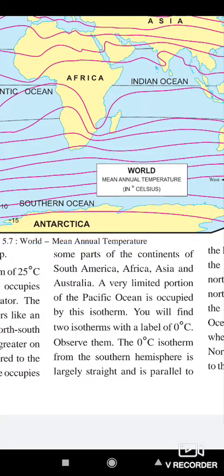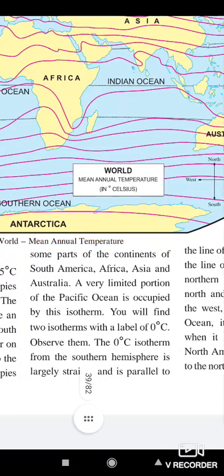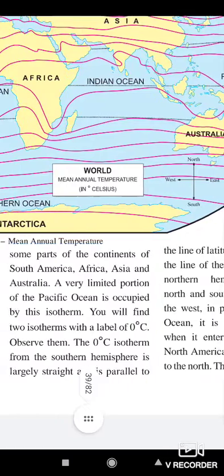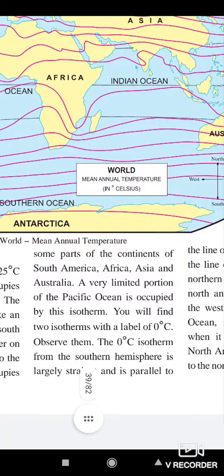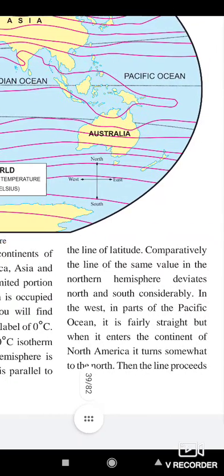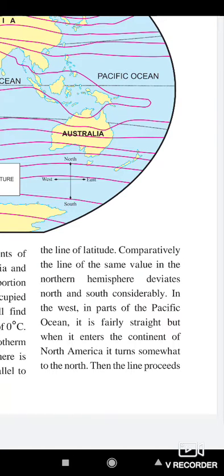You will find two isotherms with the label of 0 degrees Celsius. Observe that the 0 degree isotherm in the southern hemisphere is largely straight and parallel to the line of latitude. Comparatively, the line of the same value in the northern hemisphere deviates north and south considerably.